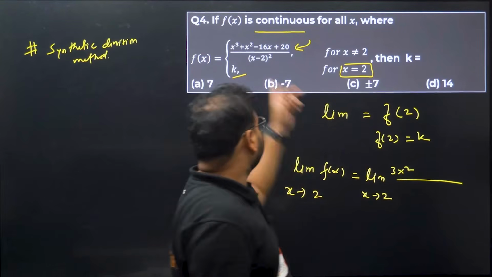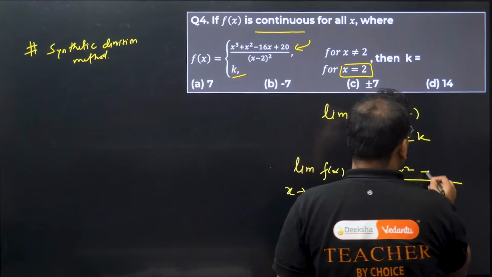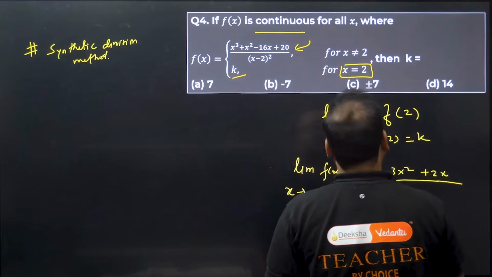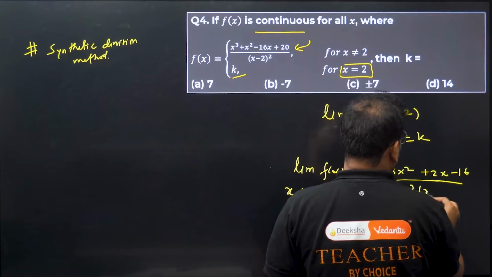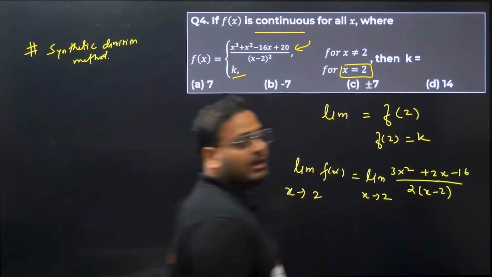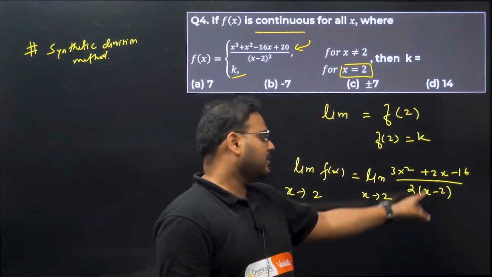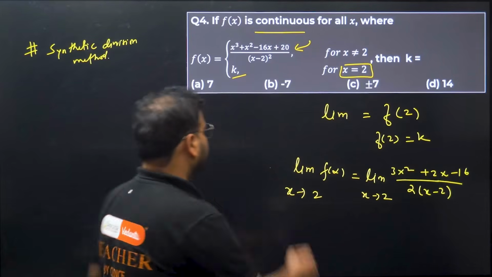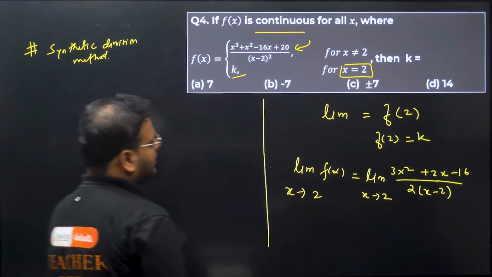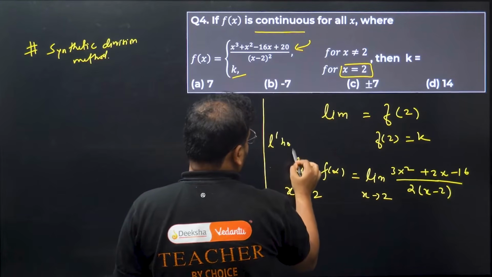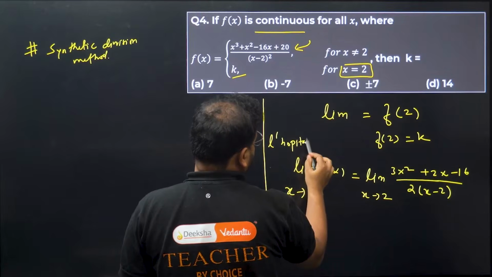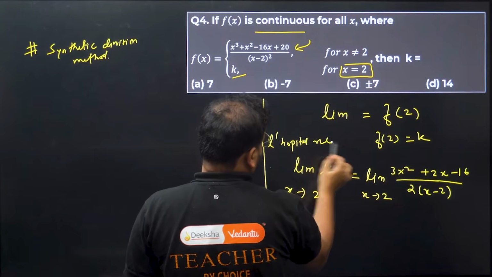So we get 3x square for the first term. For second term we get 2x. Next we get minus 16. And over here I get 2 times of x minus 2. Even if you put the value of 2 right now, you'll still be getting what? 0 only. So let's try one more time. Okay, let's apply. What did I do over here? I applied L'Hopital's rule.